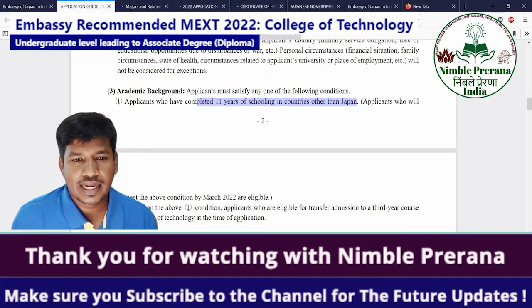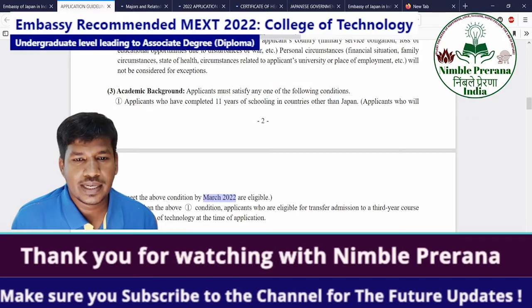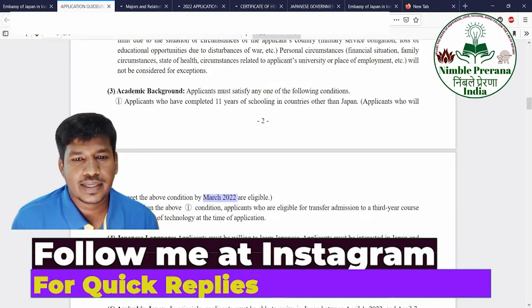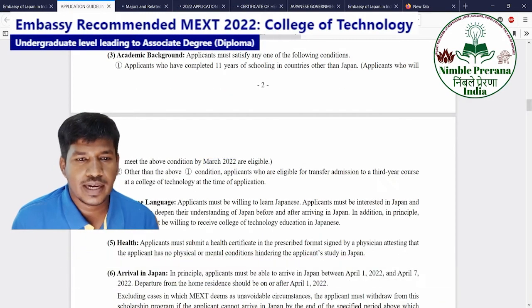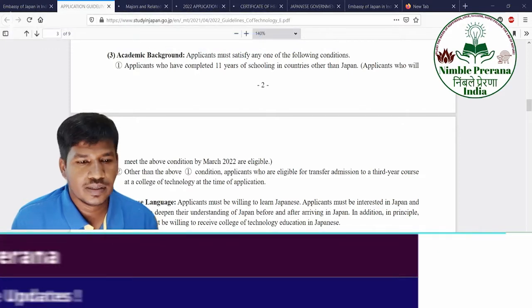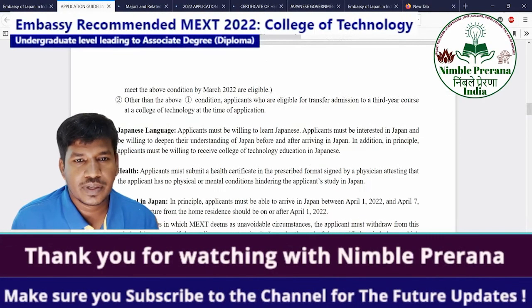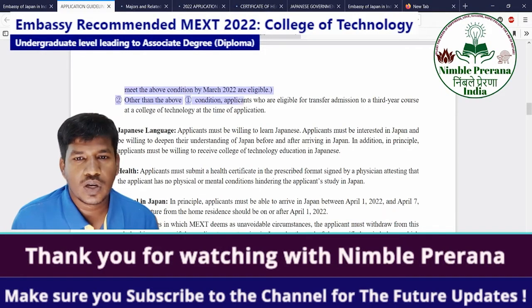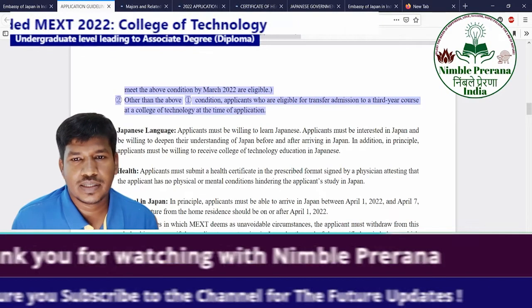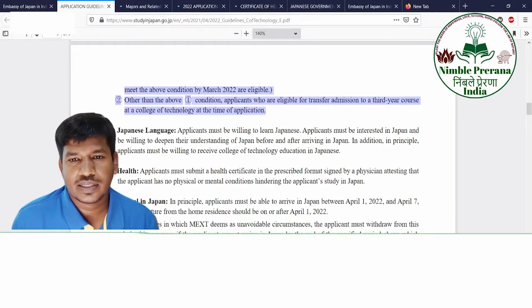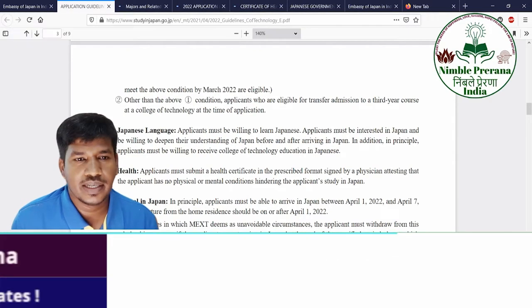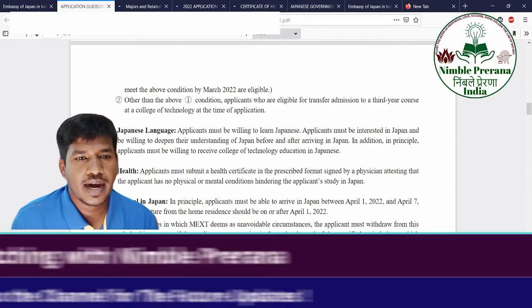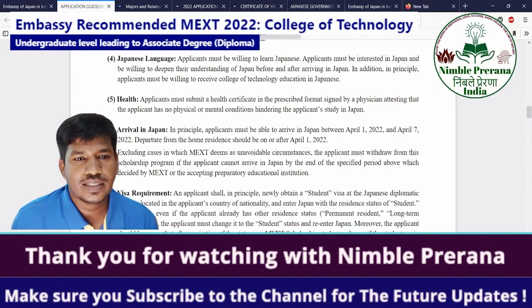In the second year, you can complete by March 2022, but the grades will be delayed. So they have given a recommendation letter format now. With that, you can apply for the scholarship this year if you are in the second year plus 2 intermediate. Other than the above conditions, applicants who are eligible for transfer admission to the 3rd year course at a College of Technology at the time of application are also eligible.